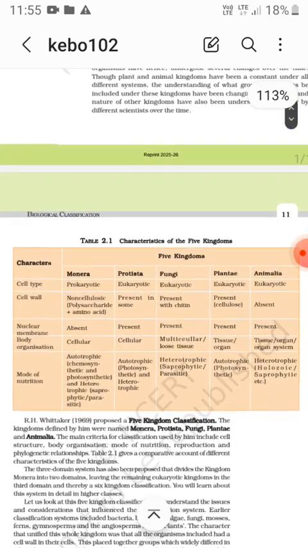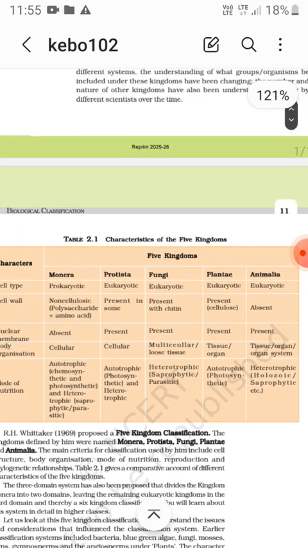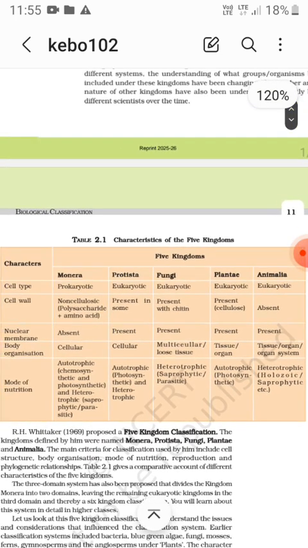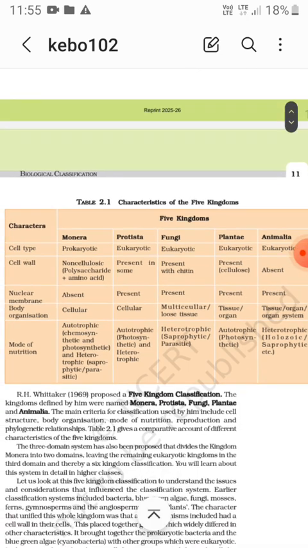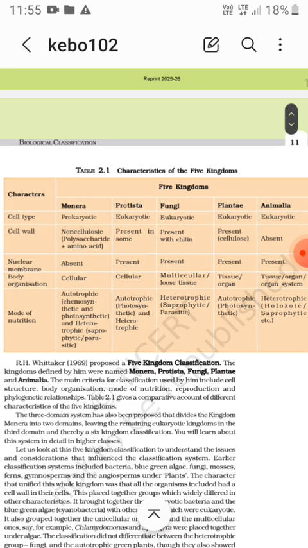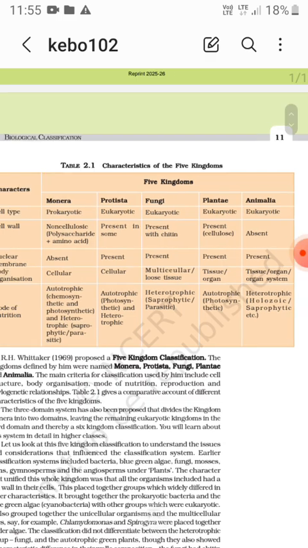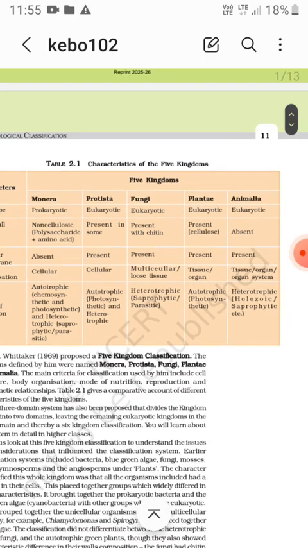Now let's see. First is Monera, Protista, Fungi, Plantae, Animalia. Now cell type, cell wall, nuclear membrane, body organization, mode of nutrition. Cell type: prokaryotes only in Monera, and the rest are all eukaryotes, from Protista, Fungi, Plantae, Animalia. Cell wall: non-cellulosic polysaccharide and amino acid in Monera, then present in some Protista, in fungi present with chitin, in Plantae present with cellulose, and in Animalia absent.